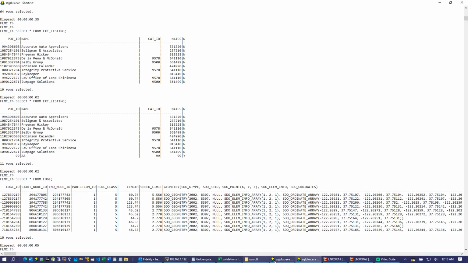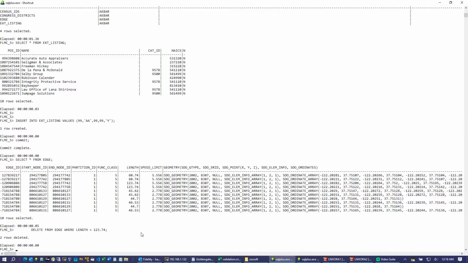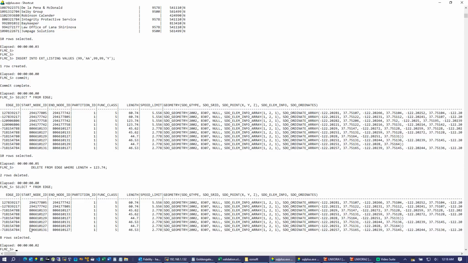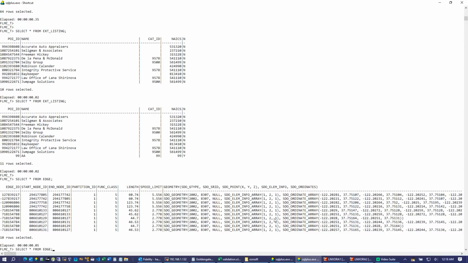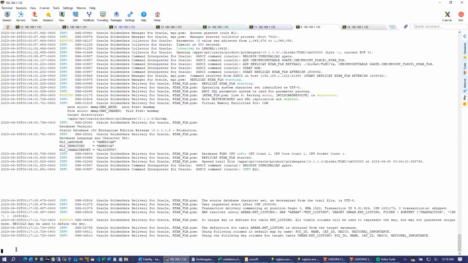Now I am going to delete rows, actually 2 rows. We are deleting these 2. Right now it's showing 8 here and 10 here, and hopefully I'm going to see that data will come from 12C to 19C.